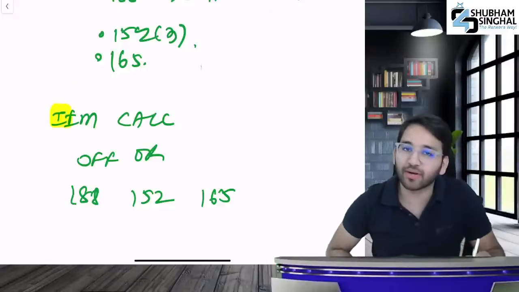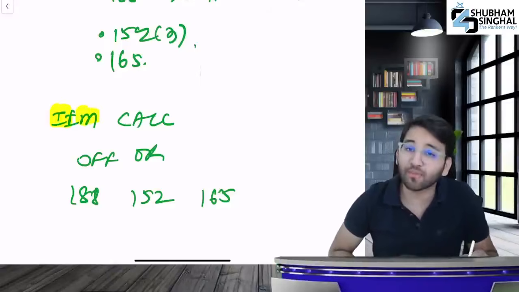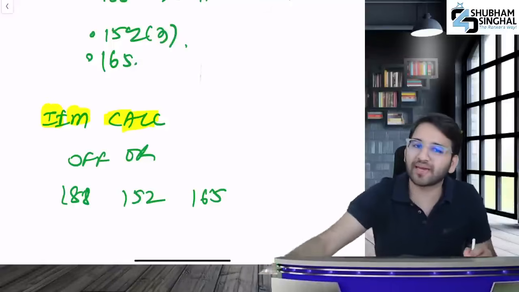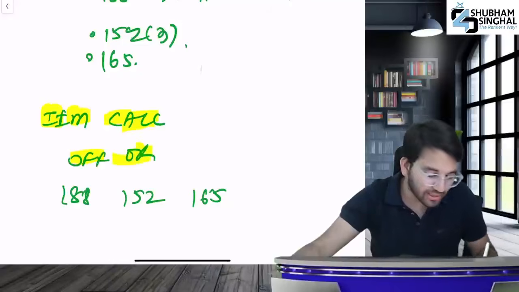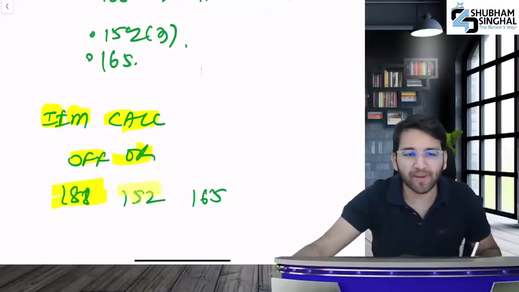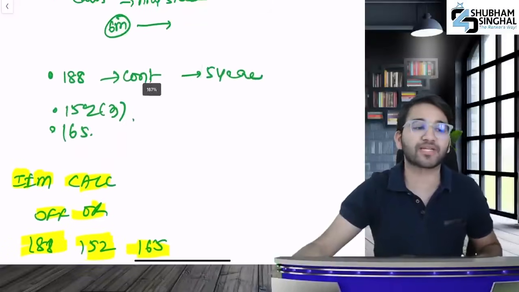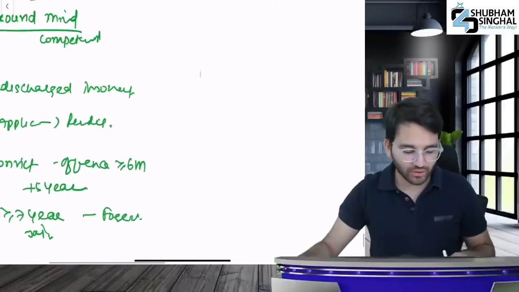If you are an undischarged insolvent, or your insolvency application is pending, that is the first I. What is M? It is unsound mind. What is CALL? You have an arrear in your calls. Off is if you have a convicted offense or there is an order of a tribunal. Contravention of 188 in the last 5 years. No DIN obtained under 152, or if you breached the limits under section 165. If you have breached the limits, then law states you will be disqualified.